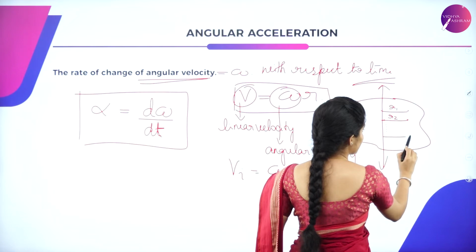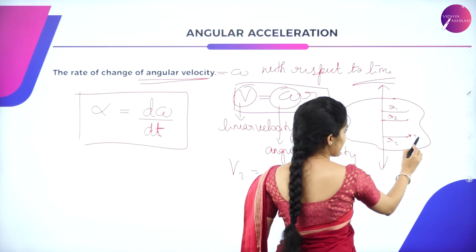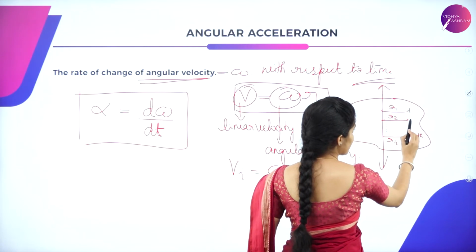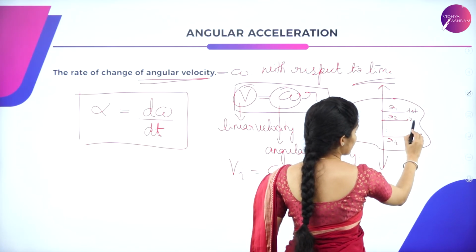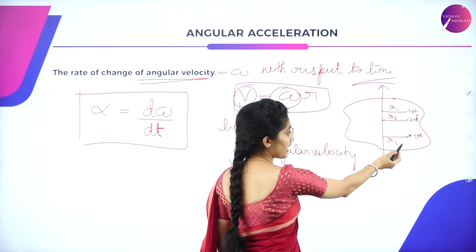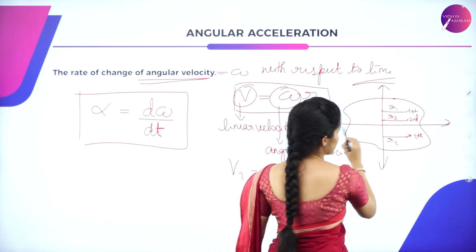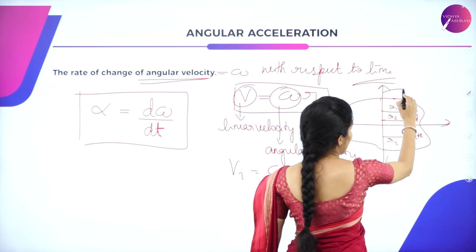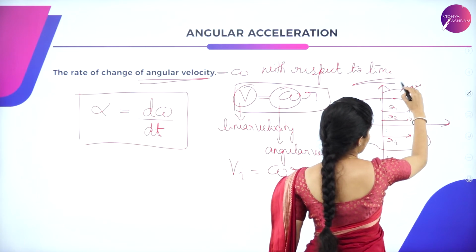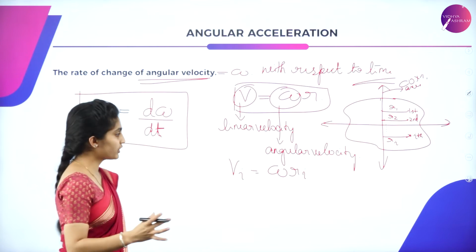Similarly, it goes up till the last particle, that is the ith particle. This is the first particle, this is the second particle, so this will be the ith particle and it has got ri. The distance is ri from the center of mass. Okay, so this is the axis, which is said to be the center of mass of the rotation.